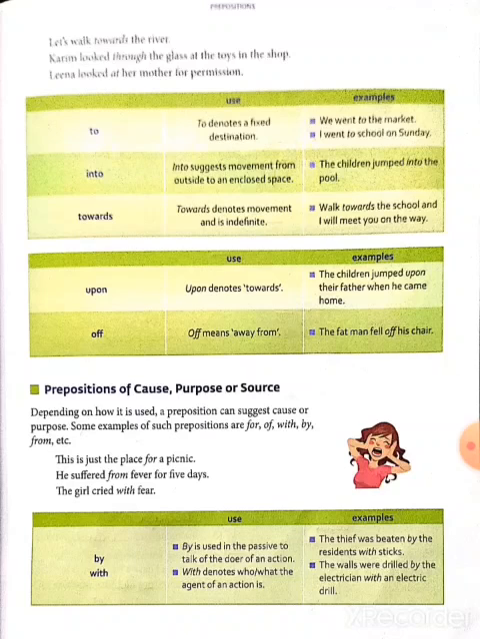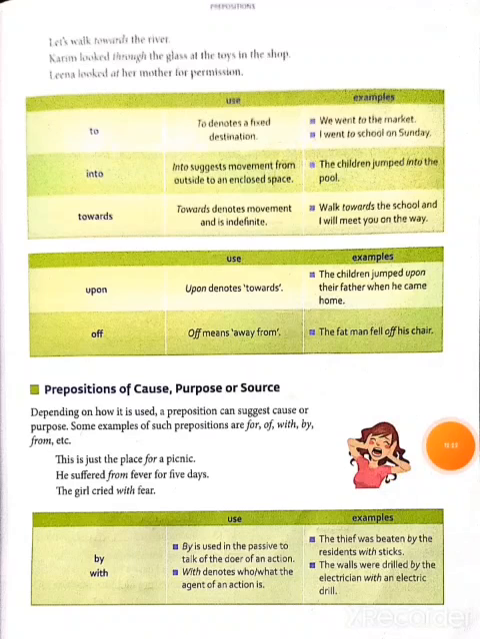Next, preposition of cause, purpose, or source. Depending on how it is used, a preposition can suggest a cause or purpose. Some examples of such prepositions are for, of, with, by, from, etc. Example: this is just the place for a picnic. Then for, it is a preposition. He suffered from fever for 5 days. The girl cried with fear.